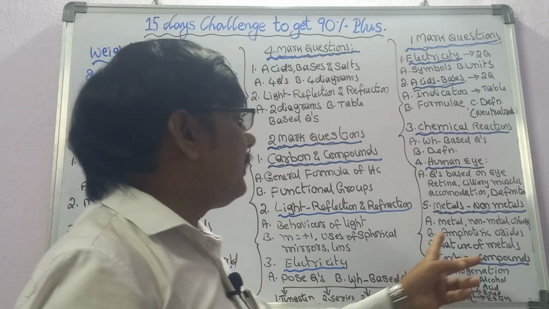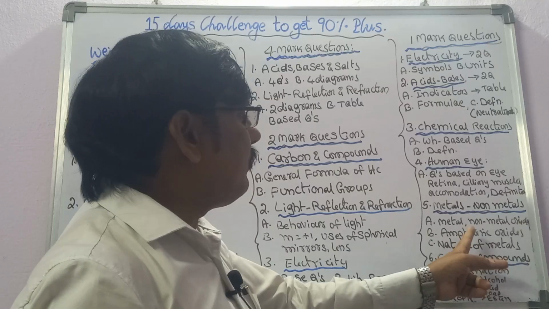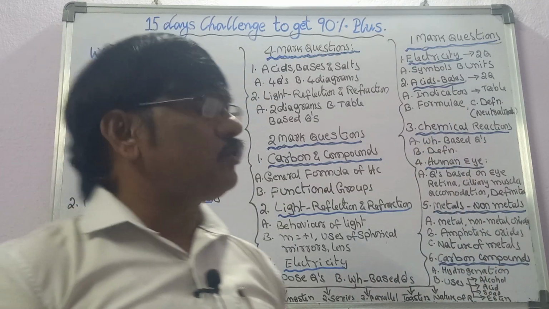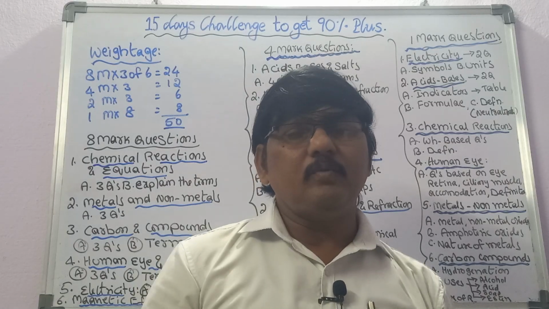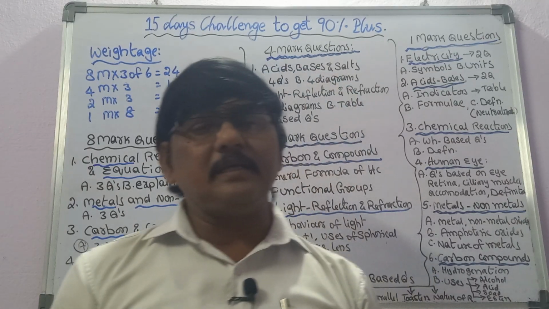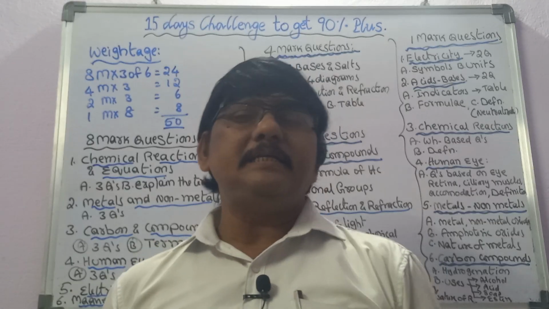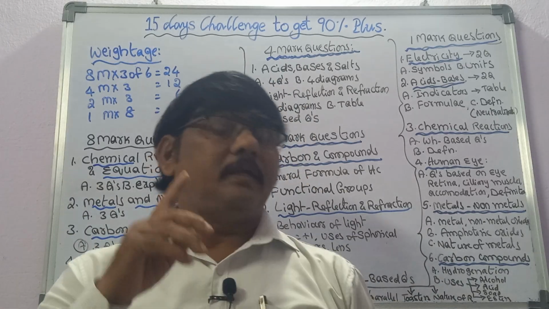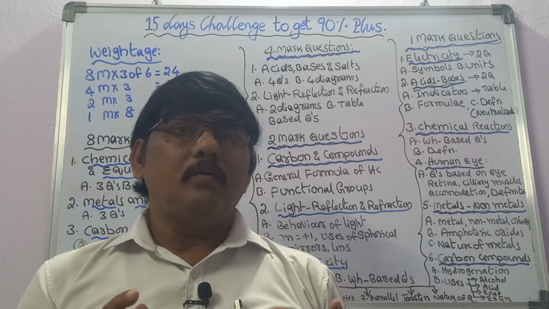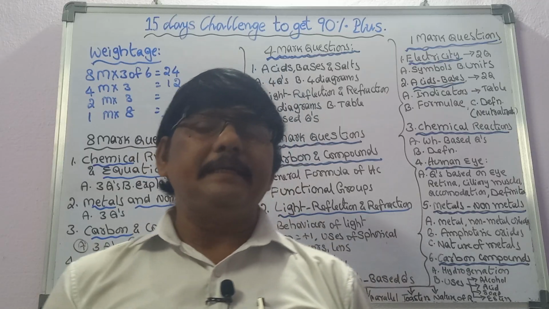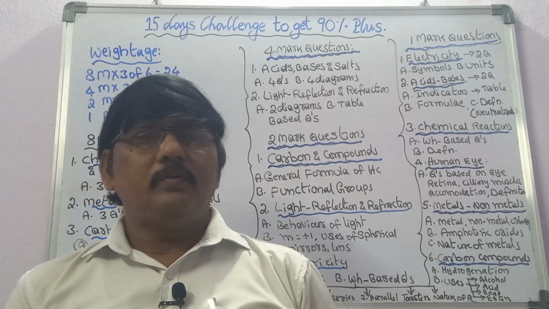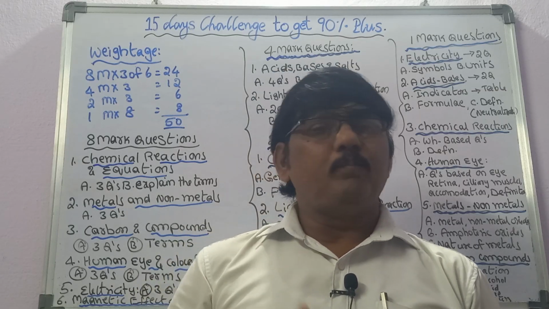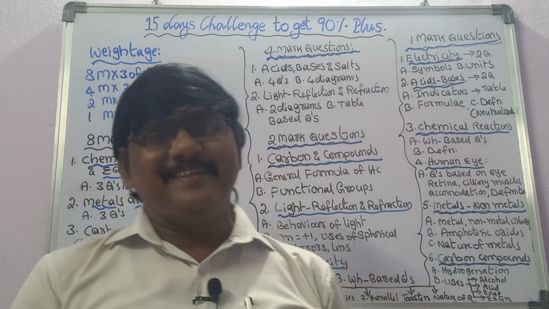So carbon compounds, metals and non-metals, nature of metals, amphoteric oxides. Now chemical reactions. In chemical reactions, WH-based questions will be asked. In every exam one question is repeatedly asked: why is exhaled air warmer than inhaled air? The next one is: why should we keep food in airtight containers? Then, what is the reason for food spoiling? What is the reason for the rusting of iron, rusting of metals?